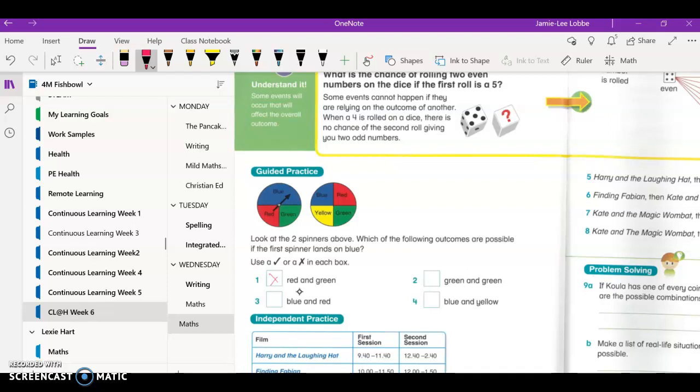The first one was blue, and this one could land on red. Can I get a green and a green? No, I can't. Can I get a blue and a yellow? Yes, I can, because this one could land on yellow. So those are where it's related. The outcomes of these are related to the first spin.